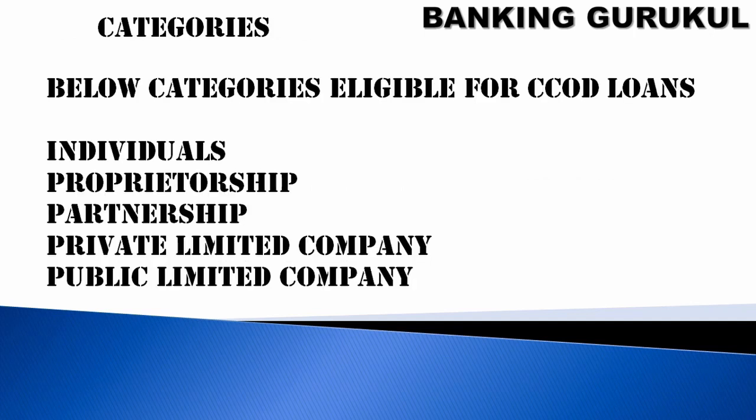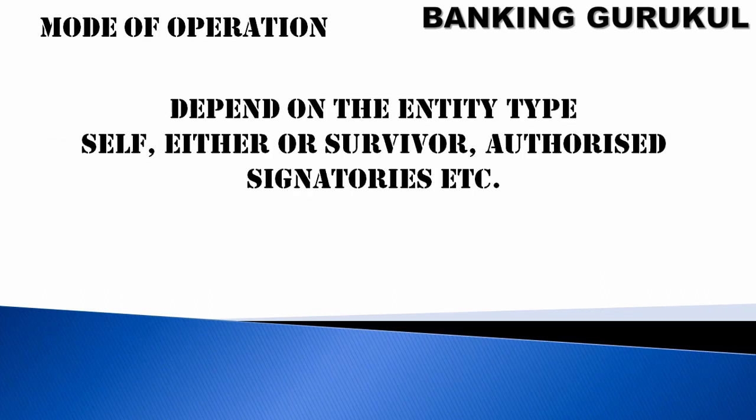Categories eligible for CCOD loans: individuals, partnerships, proprietorships, private limited companies and public limited companies are eligible to avail CCOD loans. Mode of operation depends on the entity: self, either or survivor, authorized signatories. If it is an individual account, sole proprietor, self. If it is a joint account, either or survivor. If it is a company, authorized signatory.